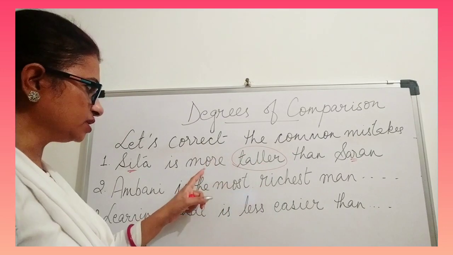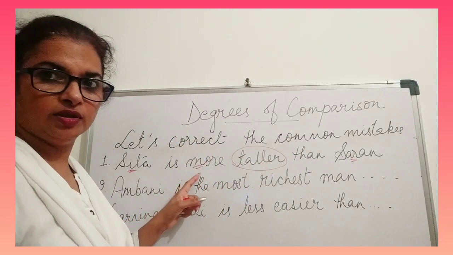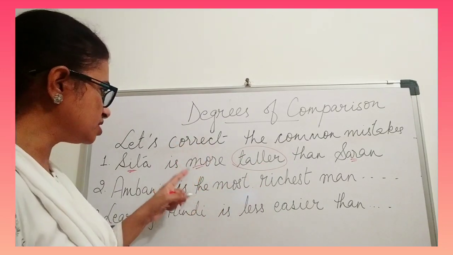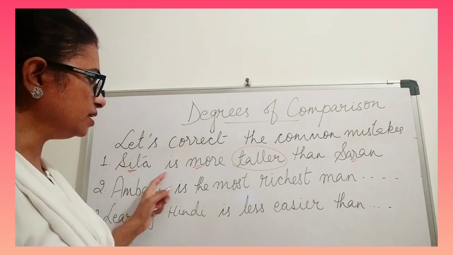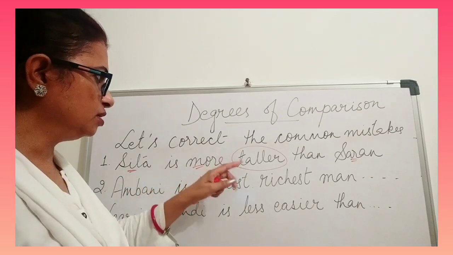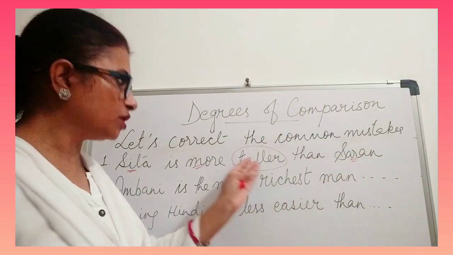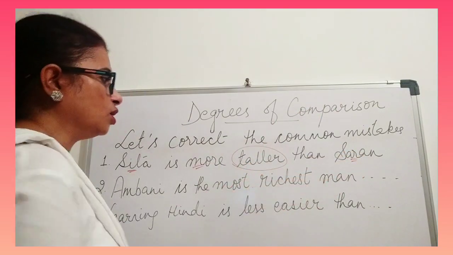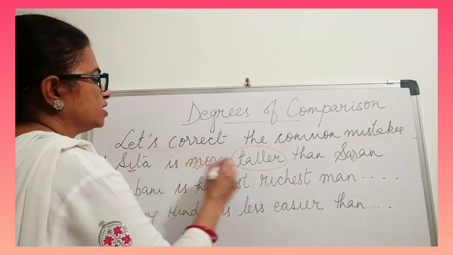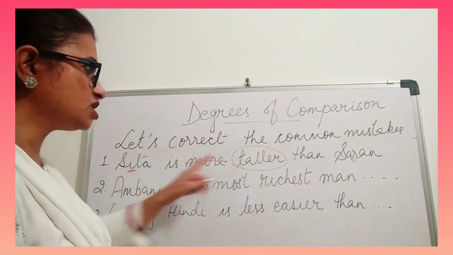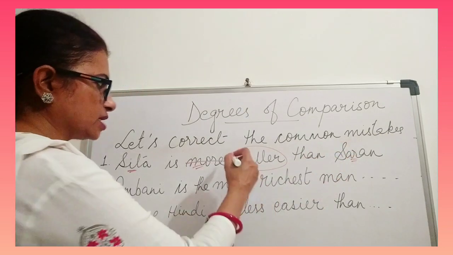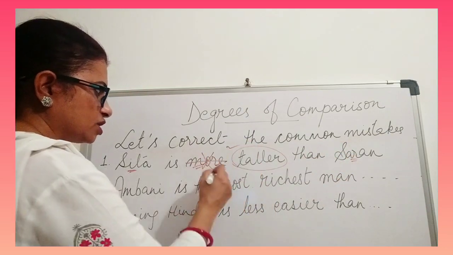Then why are we using more? It's not required, so this is wrong. More taller means more more tall, because taller already means more tall. It makes no sense. So Sita is taller than Saran. Now it's correct.